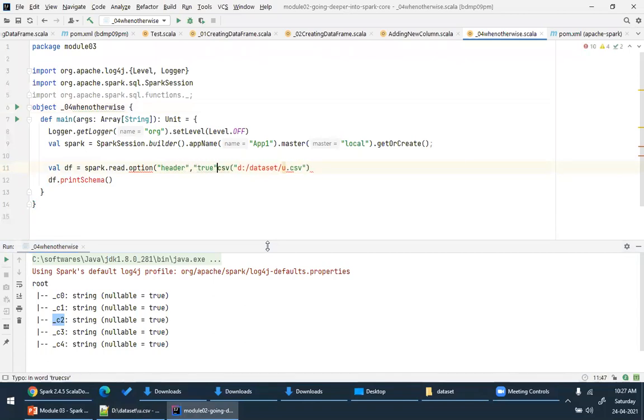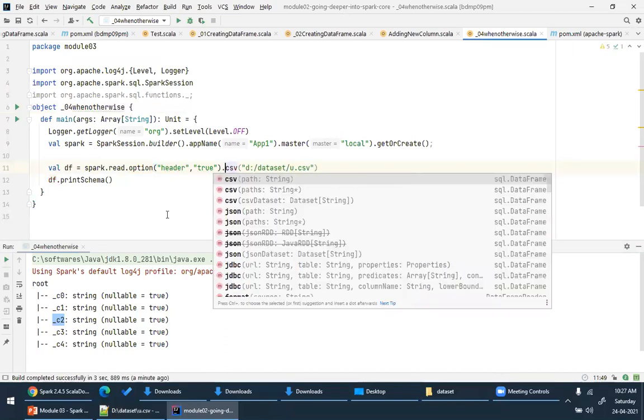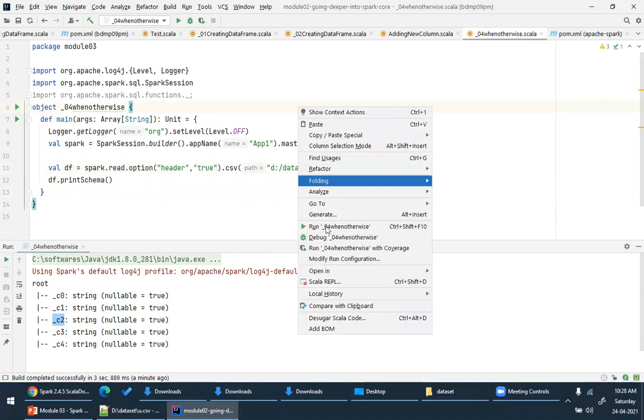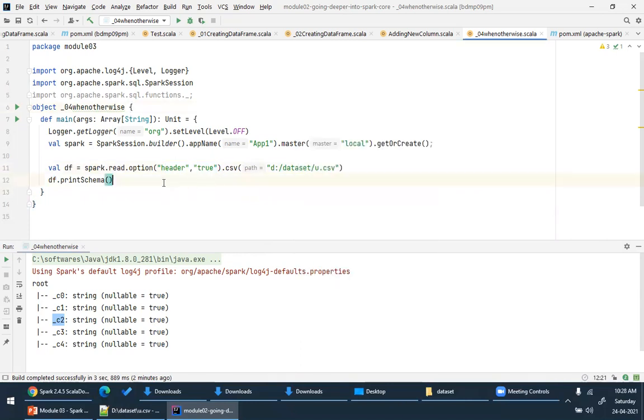When you specify header is equal to true, what happens? You're creating a data frame and specifying that this file has a header. So the first row is treated as a header. Look at this. One more important observation. Let's assume I don't write this. Let me get only the first record and see what happens.